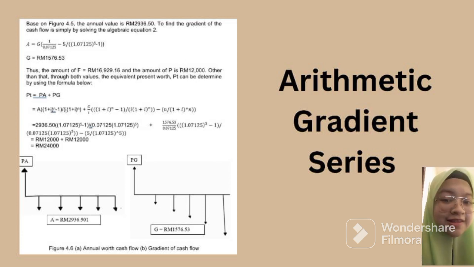From this slide, we can see the example where we are required to find the P total from the given annual cash flow and the gradient cash flow. So both are added up and we will get the P total, which is 24,000 ringgit. To find a gradient here, we can use the A over G formula if they are given the annual value itself, or any other value such as P or F, so we can find the gradient from there.